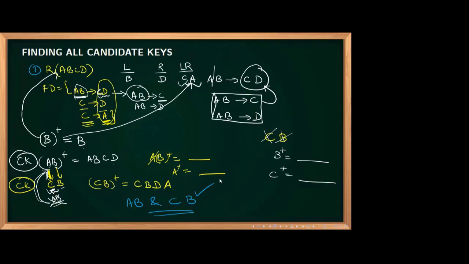Okay. One problem you can write. Relation R with attributes A, B, C, D, E, functional dependency set: AB determines CD, C determines D. Can you tell me how many candidate keys and which all are the candidate keys there? Two answers I am expecting. How many and which all are the candidate keys?